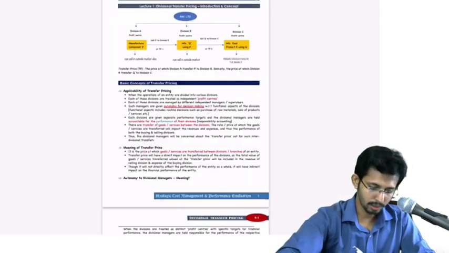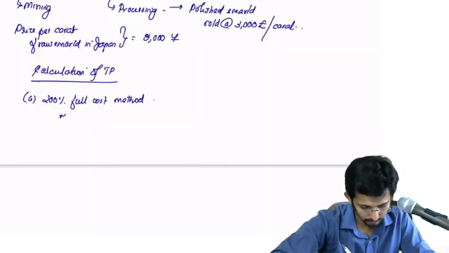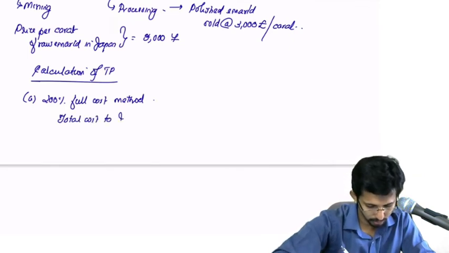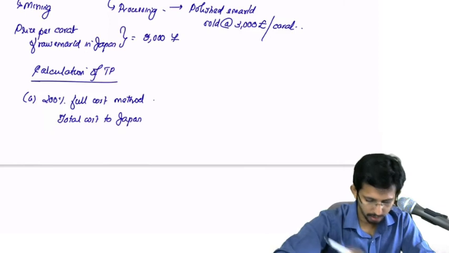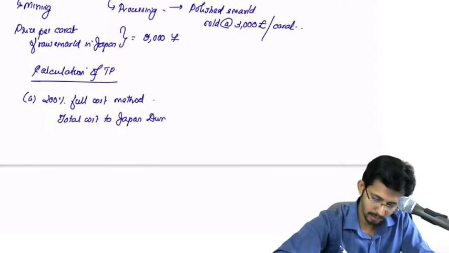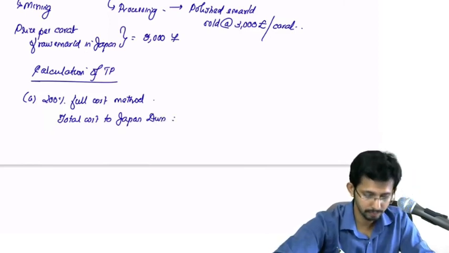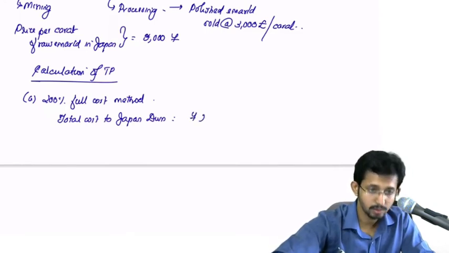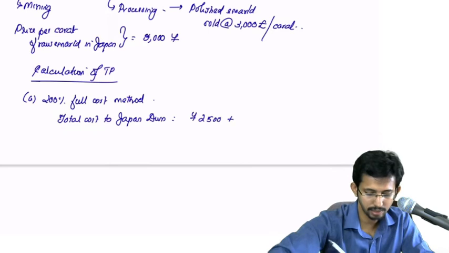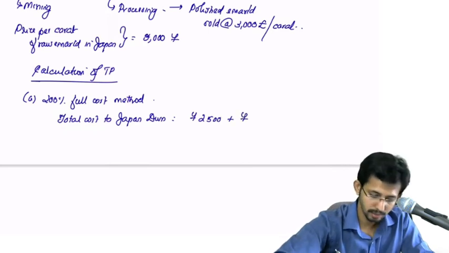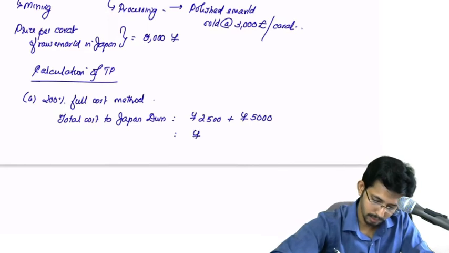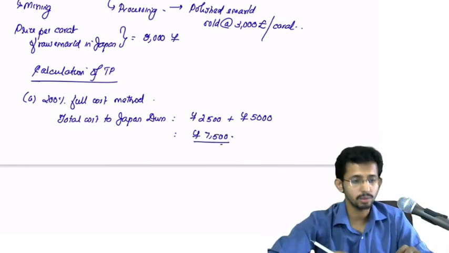Okay, so total cost will be Japan division is equal to, okay, total cost 2500 plus yen 5000, so that is equal to yen 7500. That is the full cost.